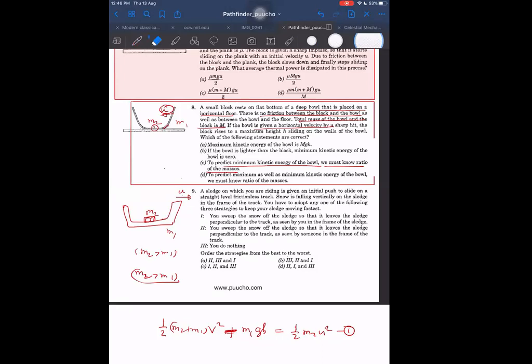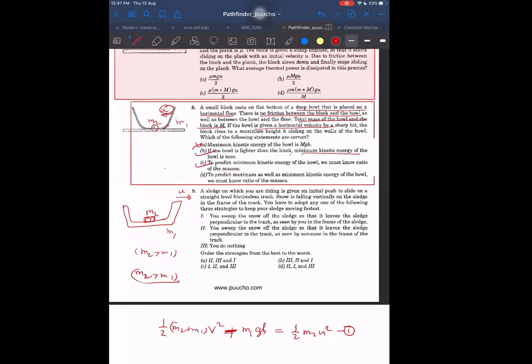So what answer are we getting? We are getting that A is wrong. C is right. D also. If the ball is lighter than the block, then the minimum kinetic energy of the ball is 0. B is also right. If the ball is lighter, then the minimum kinetic energy will become 0. It will momentarily come to rest.